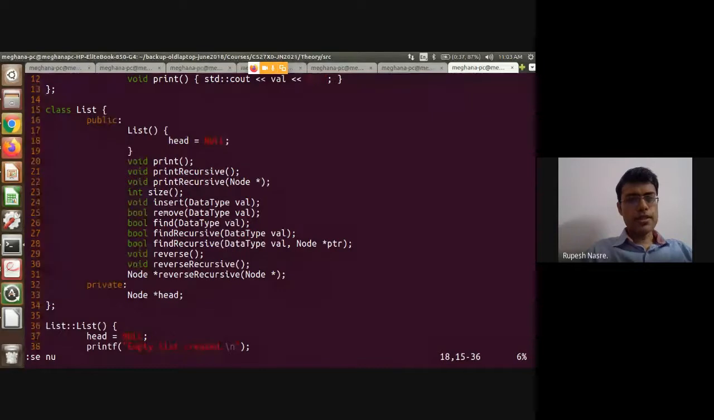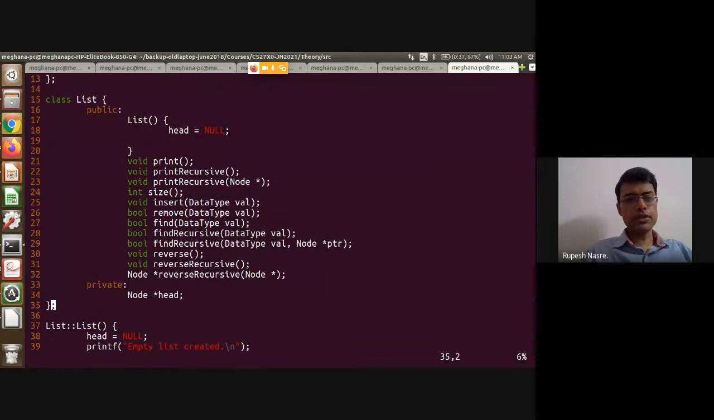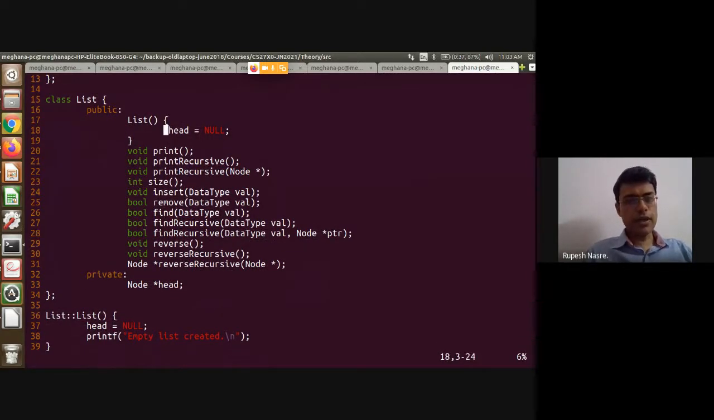That is line number 37, right? And now 38. And then what was the next one? Yeah, head equal to null. And sorry, I forgot what was the printf, empty list created, right? So that you can add here. So you can write functions right away here itself, all the functions. There is no restriction. And then delete the function on lines 36, 37, 38, 39.